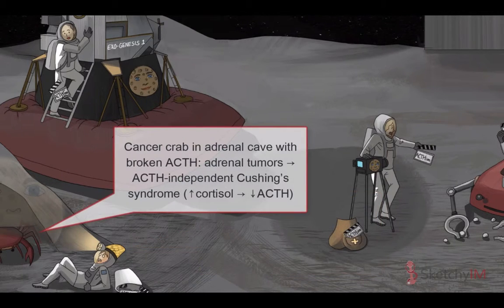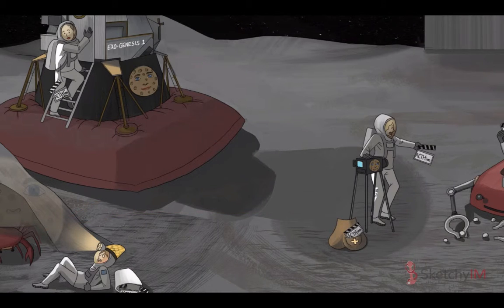Rarely, adrenal carcinomas may be to blame for excess cortisol production. So we've also included that alien cancer crab. Remember, however, that most adrenal causes of ACTH independent Cushing syndrome are due to benign adenomas, not cancer. Micronodular adrenal hyperplasia and macronodular adrenal hyperplasia are the other primary adrenal diseases that can cause ACTH independent Cushing syndrome, but they are far less common and won't be covered in this sketch.